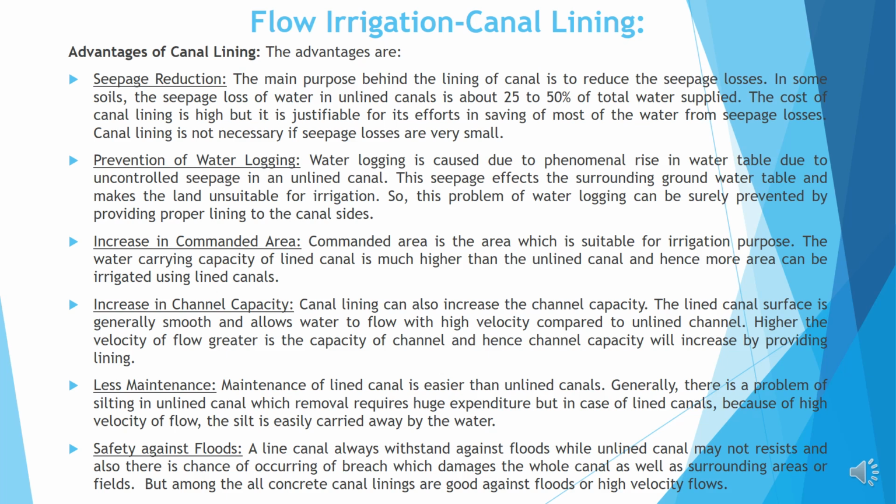Less maintenance. Maintenance of a lined canal is easier than unlined canals. Generally, there is a problem of silting in unlined canals, whose removal requires huge expenditure. But in the case of lined canals, because of high velocity of flow, the silt is easily carried away by the water. Safety against floods. A lined canal always withstands floods, while an unlined canal may not resist, and there is also a chance of a breach occurring which damages the whole canal as well as surrounding areas or fields.